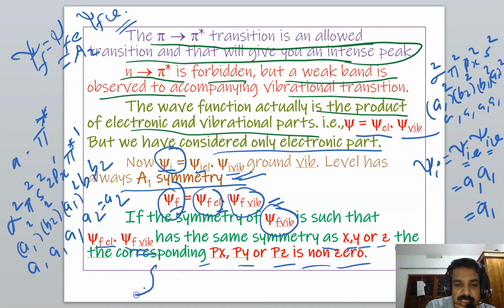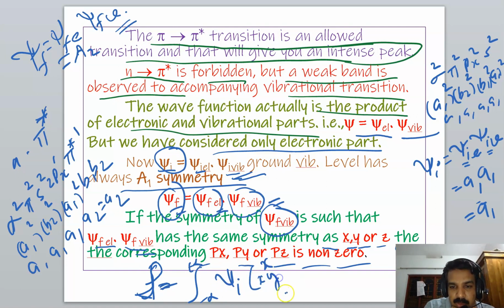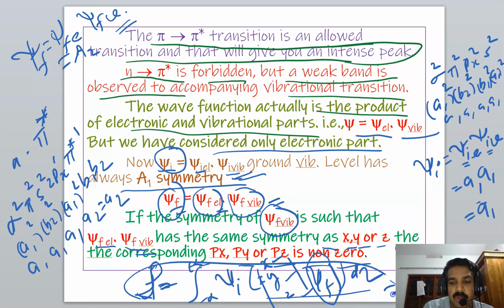That is, we know the transition moment integral: the probability of transition is the integral from minus infinity to plus infinity of psi I, the symmetry of x, y or z, and psi f dτ. If the symmetry of psi f is the same as that of x, y or z, then this integral will not vanish, it is not equal to 0, and the transition will be probable.